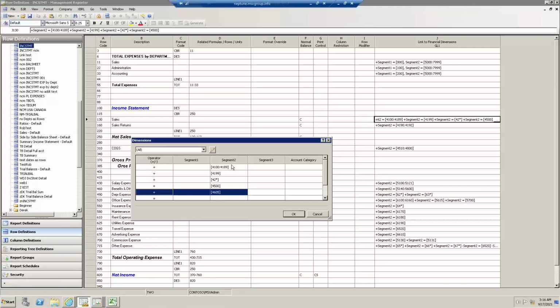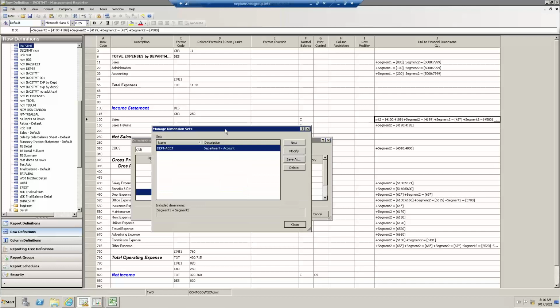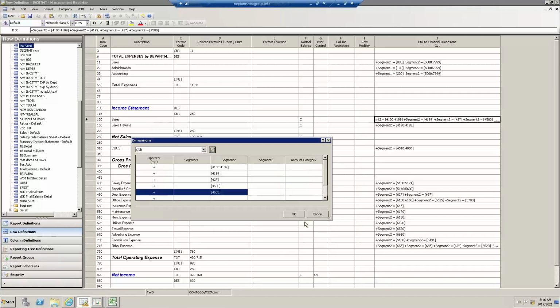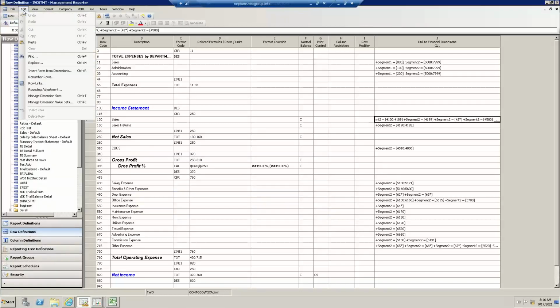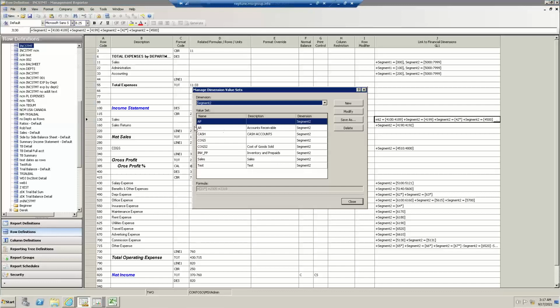Well, what I can do is click on this little button here to manage dimension value sets. Let me show you through another window that's a little bit more centralized. Within any row, column, or tree, this is not seen in the report, but if you go under Edit, Manage Dimension Value Sets. And I'm going to do two examples. First of all, I'm going to continue with the account segment, which is more common. Then secondly, I'm going to talk about the department.